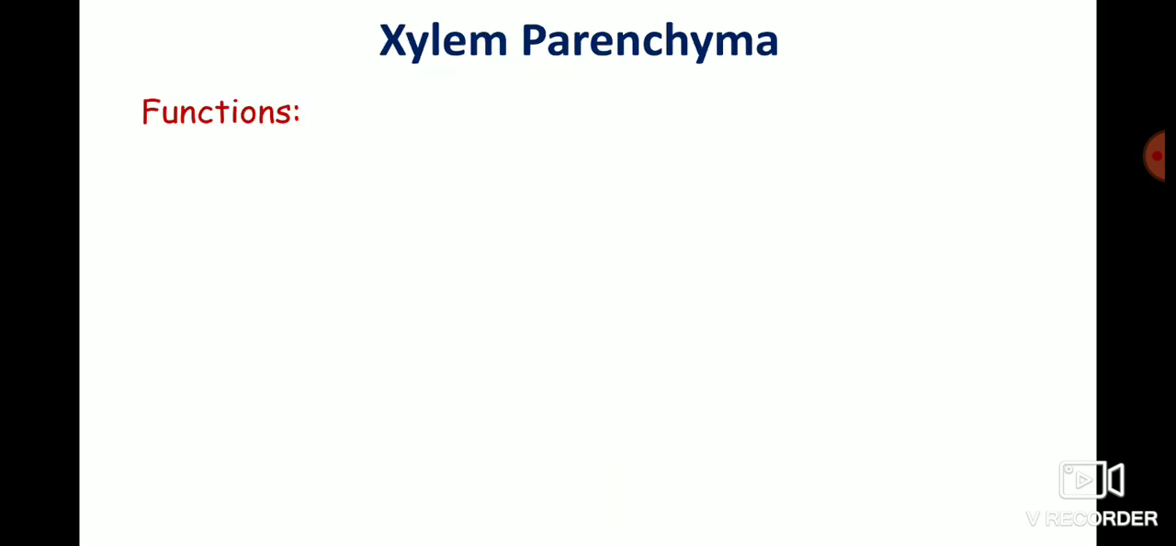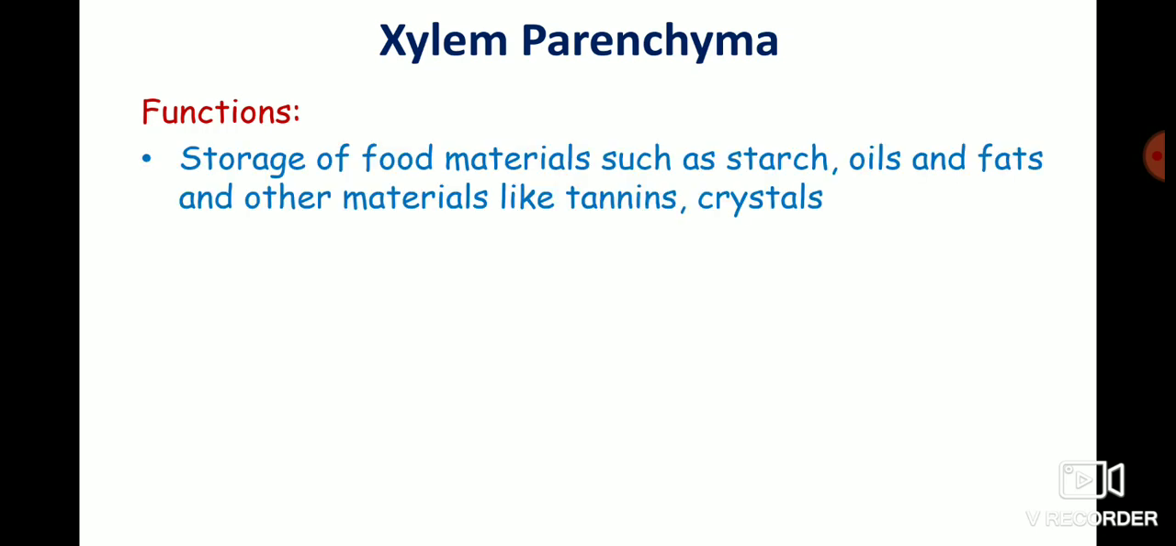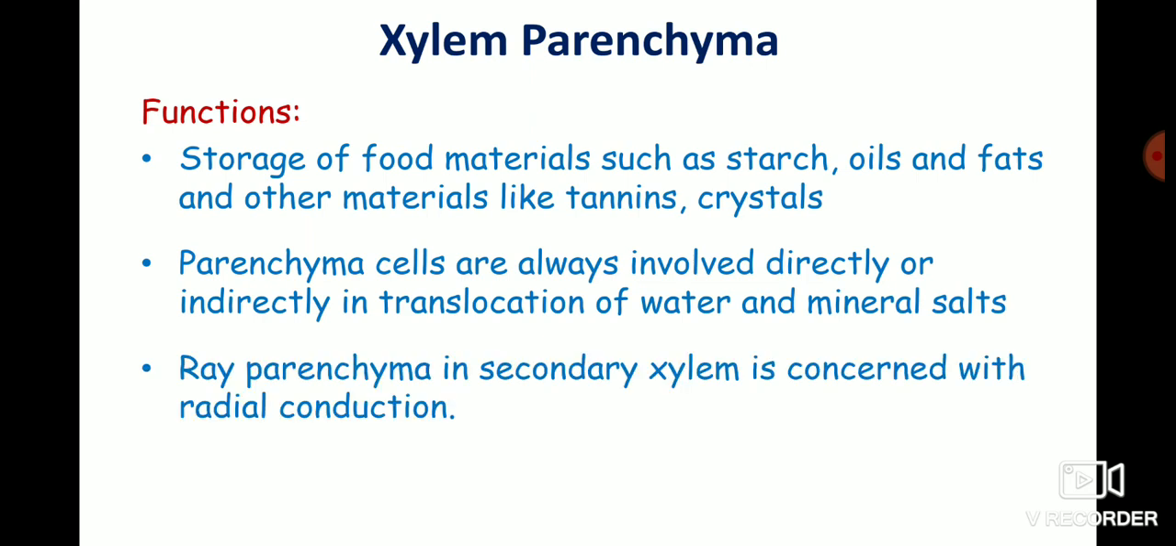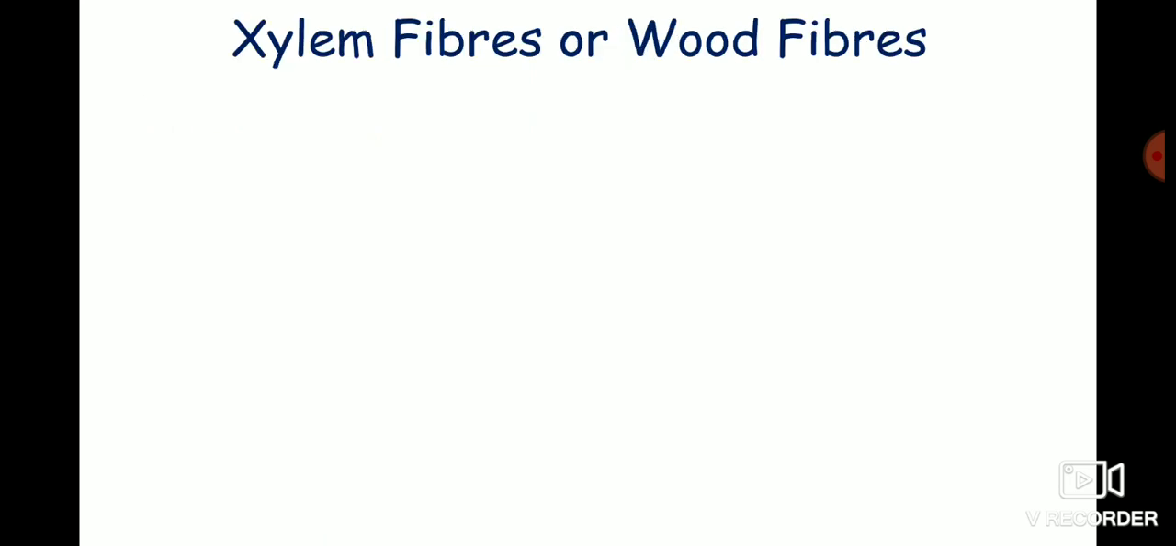The functions of the xylem parenchyma are the storage of food such as starch, oils and fats. They also store tannins and crystals. Parenchyma cells are always involved directly or indirectly in translocation of water and mineral salts. The ray parenchyma in secondary xylem is concerned with the radial conduction of water and mineral salts.